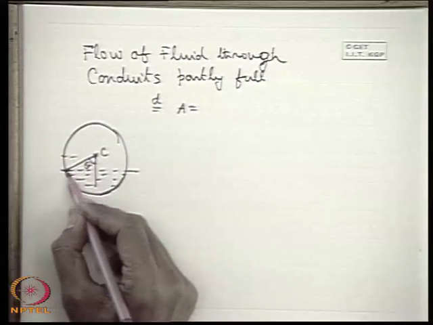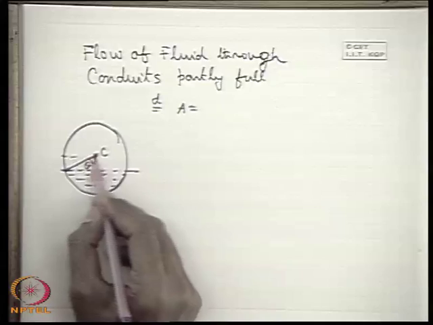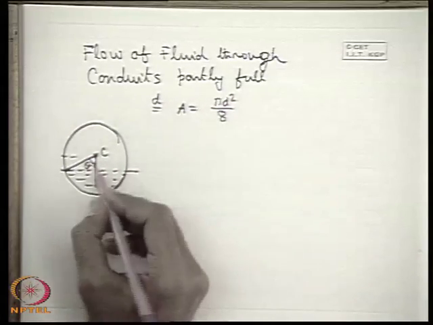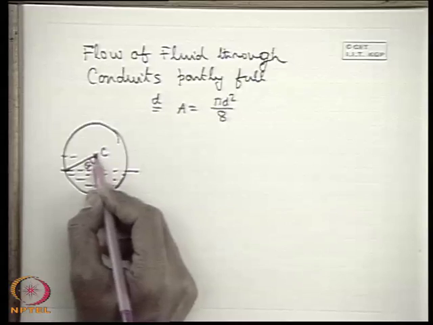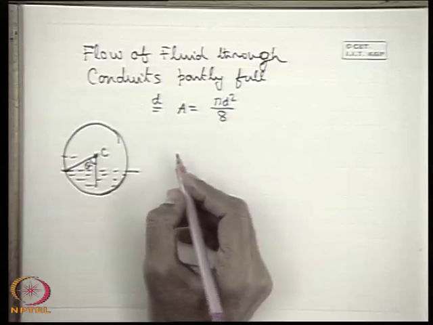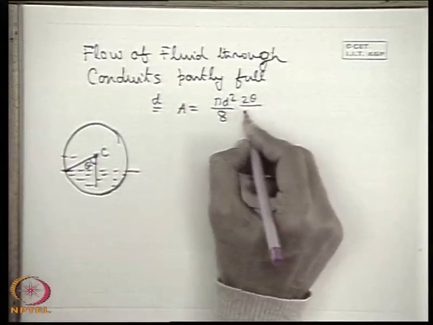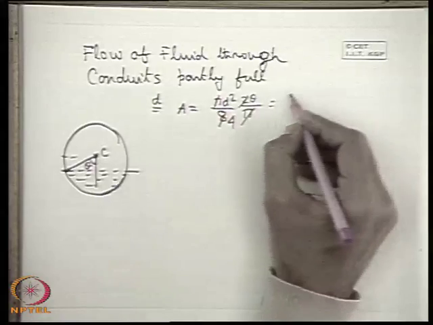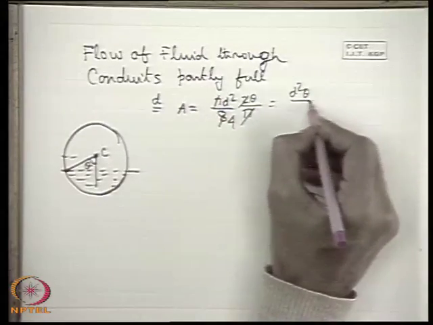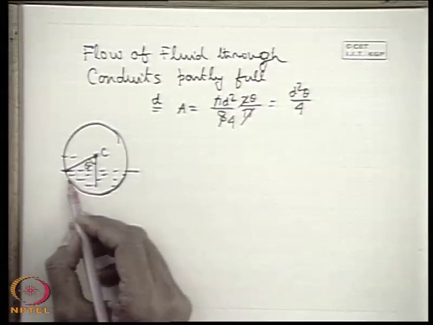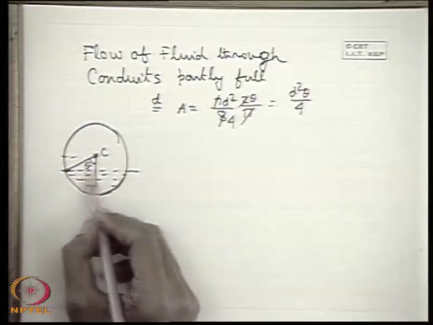So this cross-section can be written as this. Pi d square by 8 is the half circle, which is the cross-section when this included angle, that means the angle subtended by this arc, is 2 theta at the center. When this becomes 180 degrees, that is pi. So 2 theta by pi, correspondingly it is reduced, so that we can make it simple school-level geometry. So d square theta by 4 is the cross-sectional area of the pipe sector.